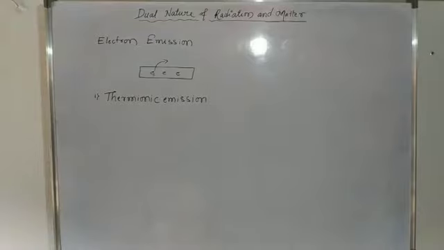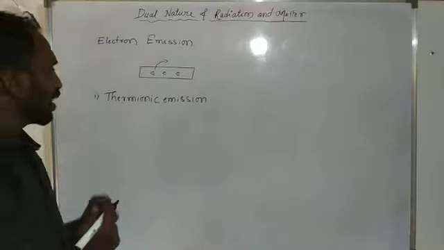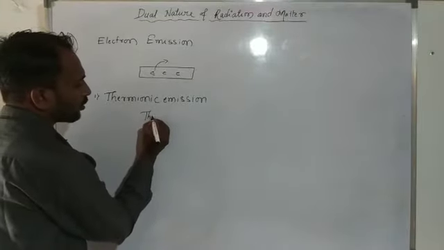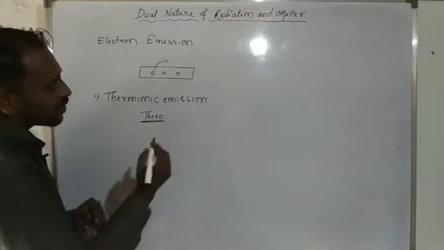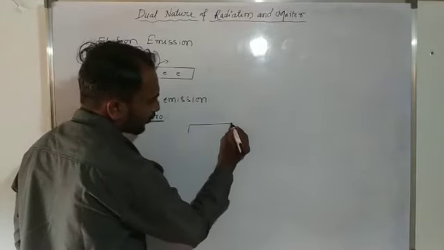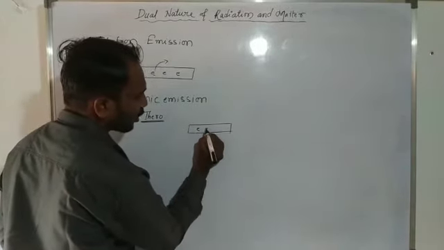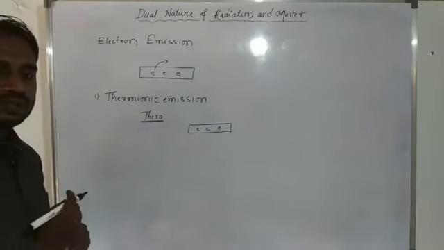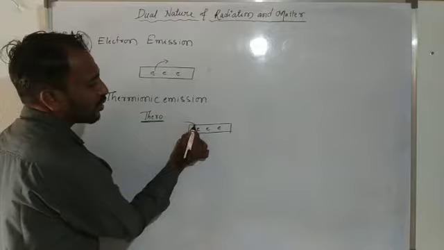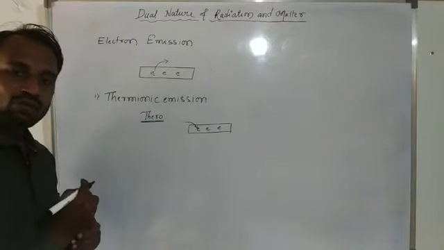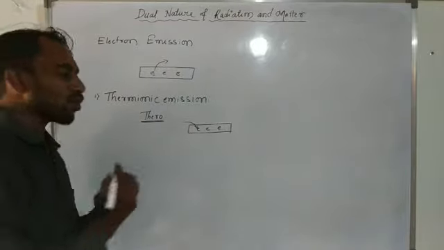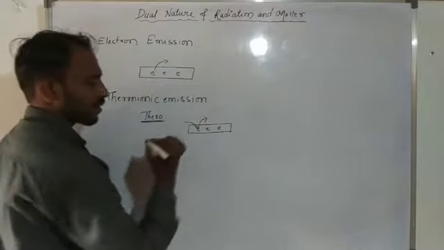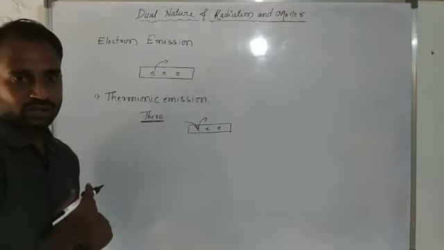The first one is thermionic emission. You already know that thermo means heat. Suppose this is a metal and the metal has free electrons. Suppose some amount of heat energy is given to these electrons. Then what happens? The energy of the electrons increases. For this reason, these electrons come out from the metal surface, they are emitted from the metal surface.